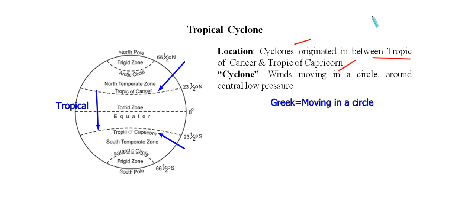So what is the mechanism of tropical cyclone? In this tropical cyclone, we are having a constant low pressure center. That means in the central part, we are having a low pressure. That means very high temperature. And outside, we are having a high pressure belt. High pressure means very low temperature. There is a constant wind flow from this high pressure region to low pressure region. Also, you can say from outward to inward, but from high pressure to low pressure.